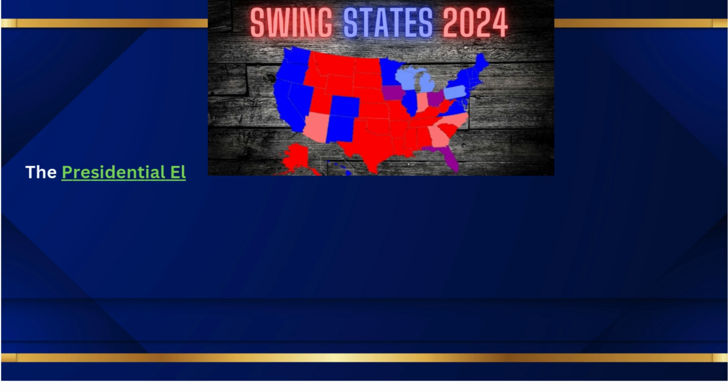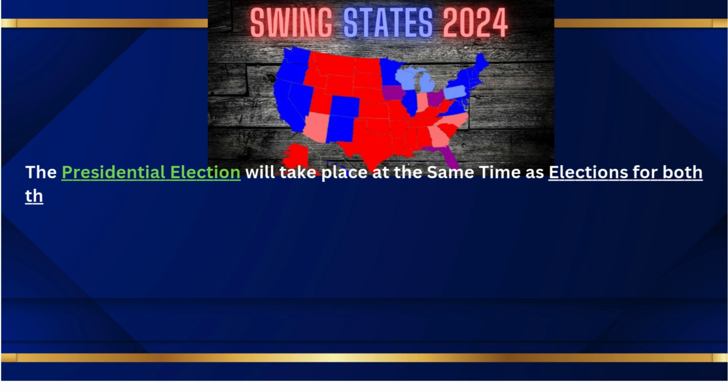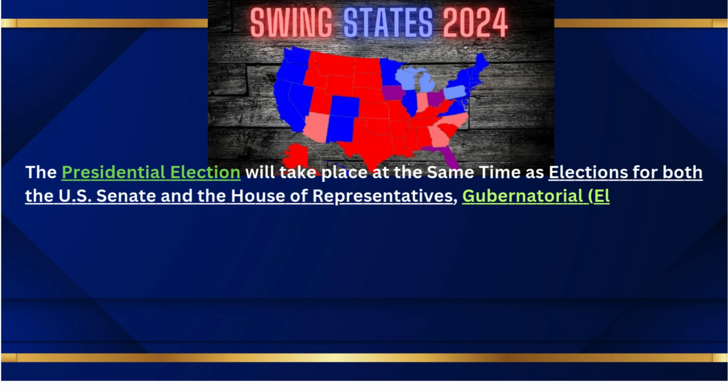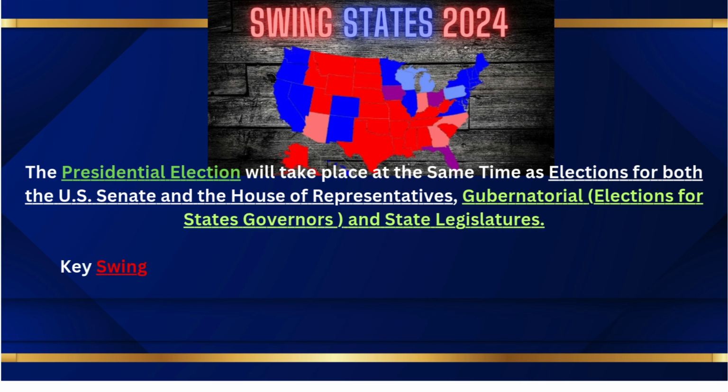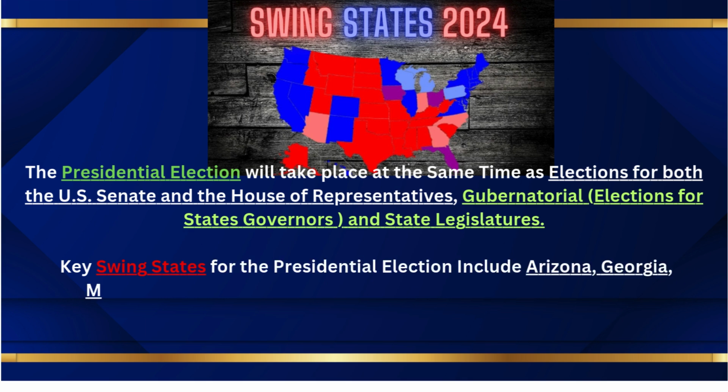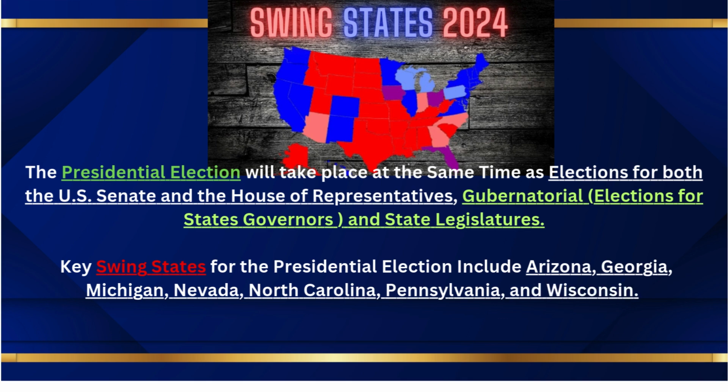The presidential election will take place at the same time as elections for both the U.S. Senate and the House of Representatives, gubernatorial elections for the governors of several states, and state legislatures. Key swing states for the presidential election include Arizona, Georgia, Michigan, Nevada, North Carolina, Pennsylvania, and Wisconsin.